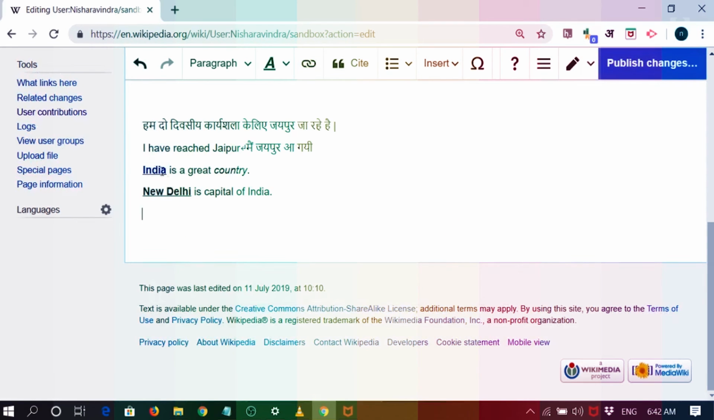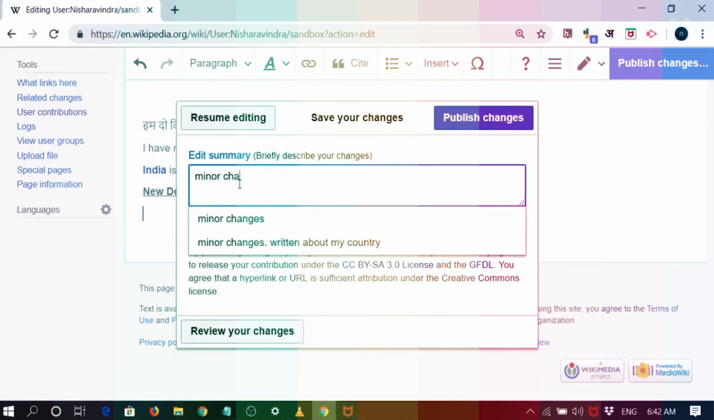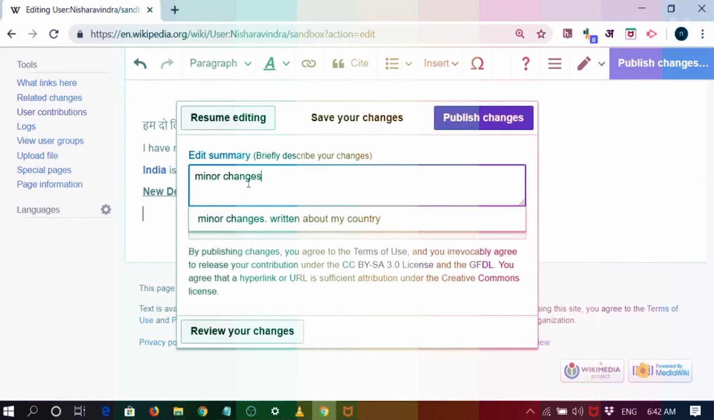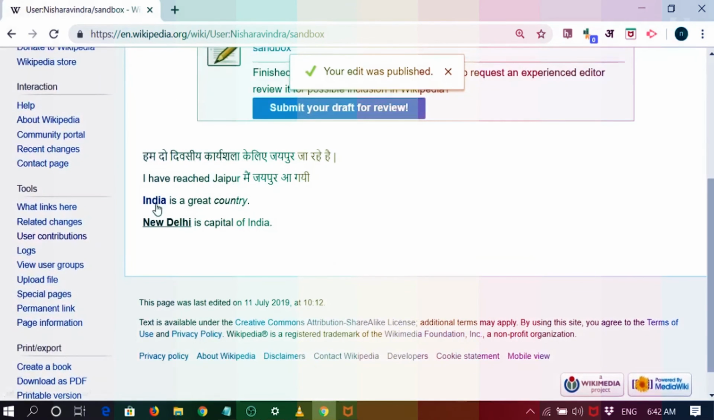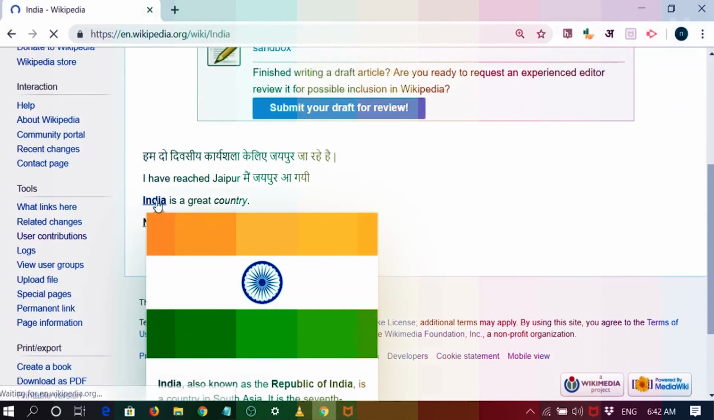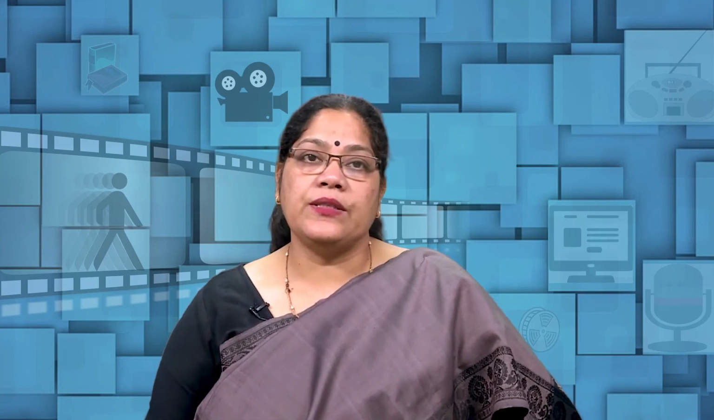What have I done? I have linked the page. Is it a minor edit? Yes, it's a minor edit. I'll publish the changes. And see, now once you click on India, there's a figure coming of India. Now if you click on India, it will take you to the India page. So this is how you can make internal links on these pages.